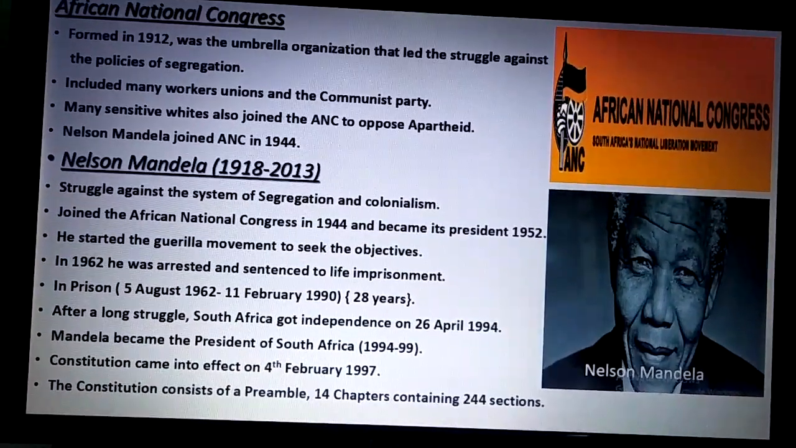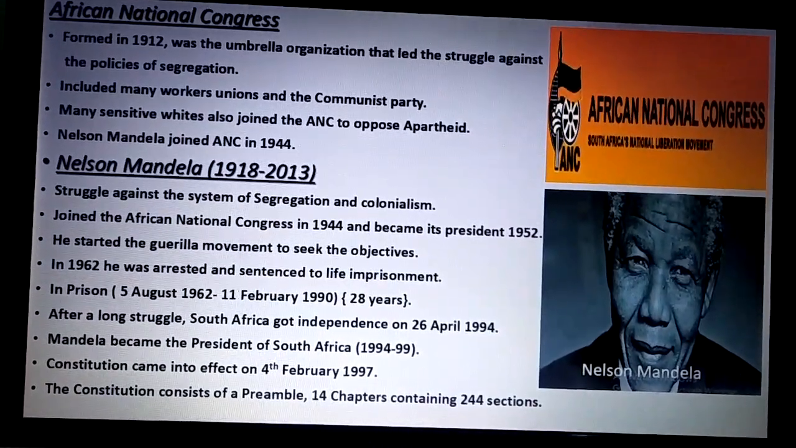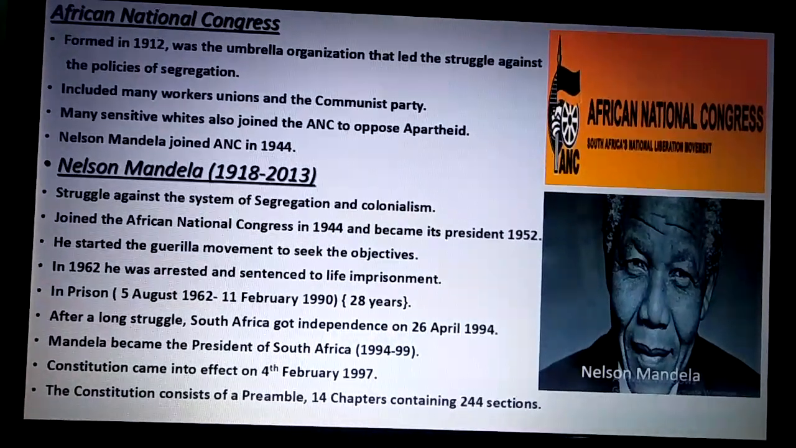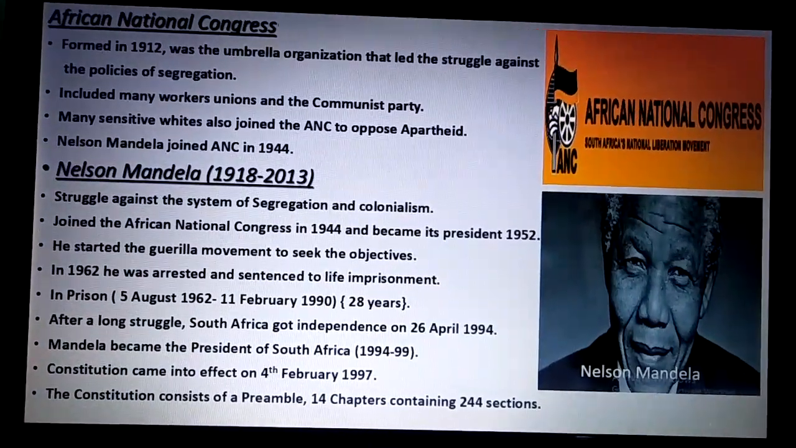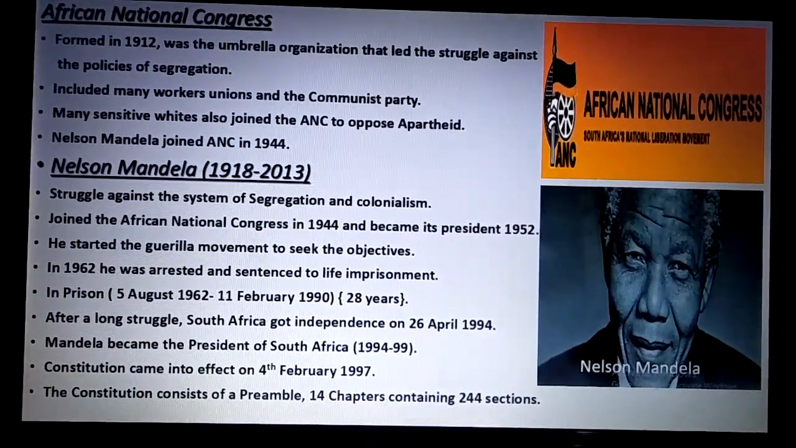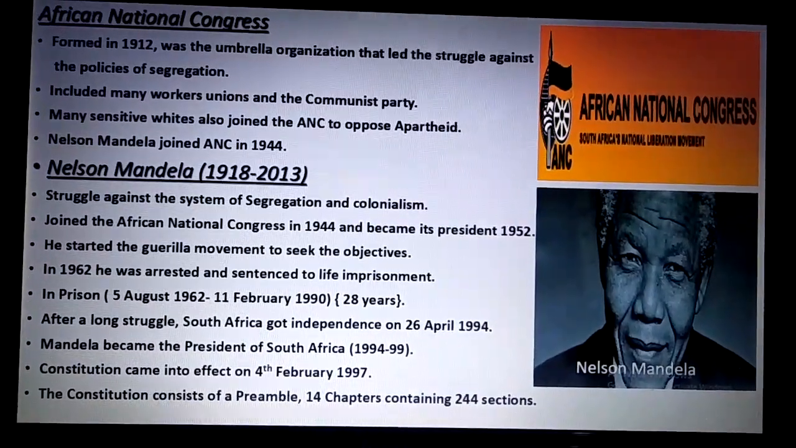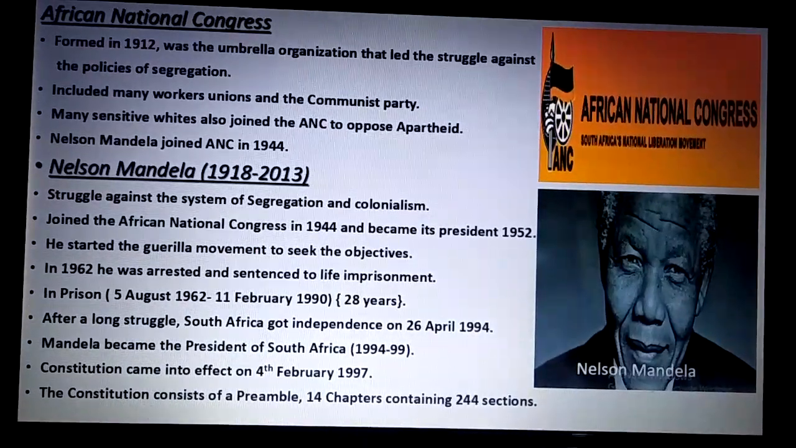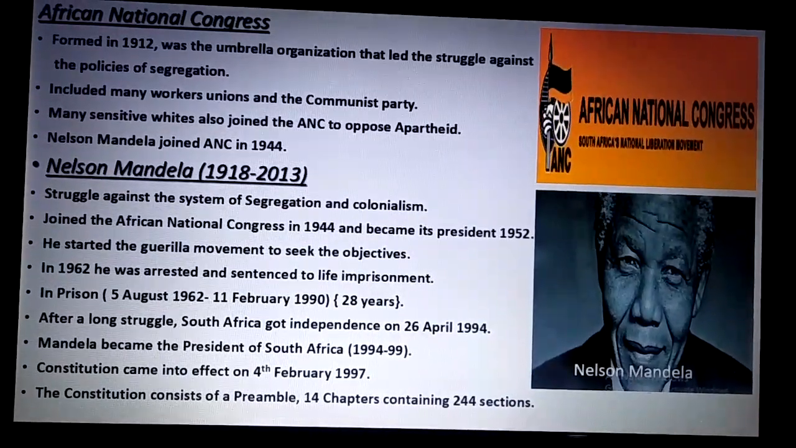Nelson Mandela was a very prominent figure in South Africa who fought not only against apartheid but also for the independence of South Africa. Here is a brief description of Nelson Mandela. Struggle against the system of segregation and colonialism. He was not the founder of the African National Congress. He was one of the prominent members of the African National Congress, and later on he rose to the leadership of the African National Congress in 1944. Became its president in 1952.